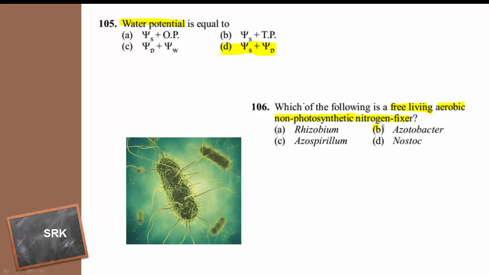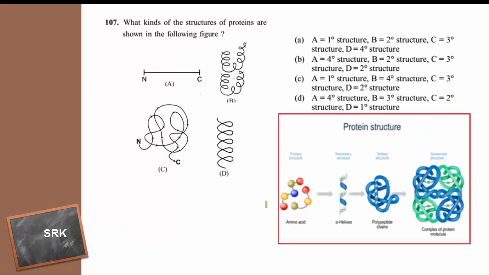It is option B. Azotobacter is the bacteria which is free living, aerobic, non photosynthetic, and it is a nitrogen fixator. So this is the image of the Azotobacter, and the right answer is option B. Then coming to the next question.